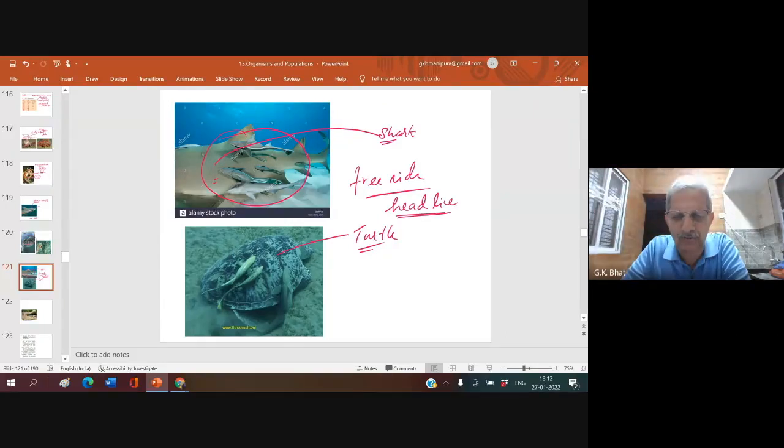This is what type of association? What is this called? Commensalism. One is benefited, another one is not affected. Understood?